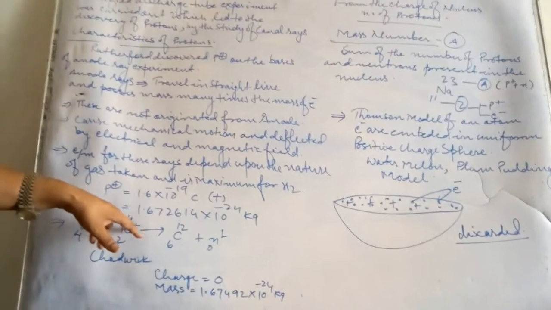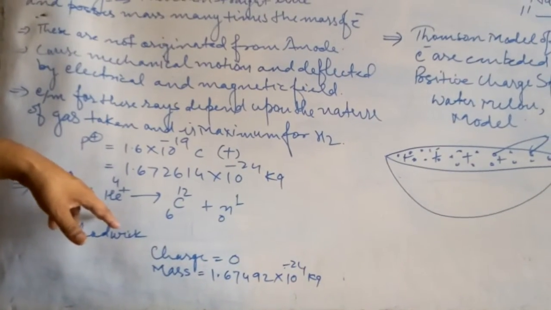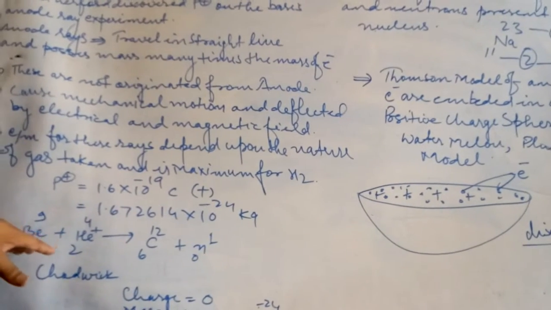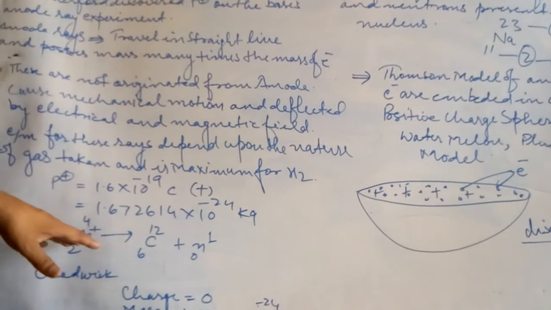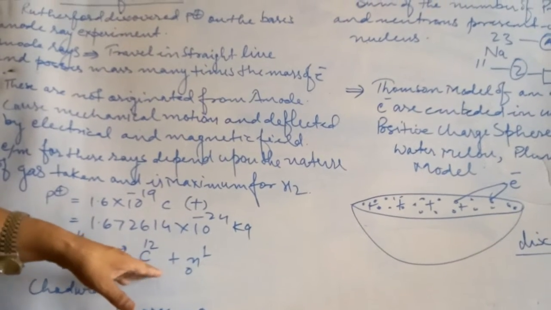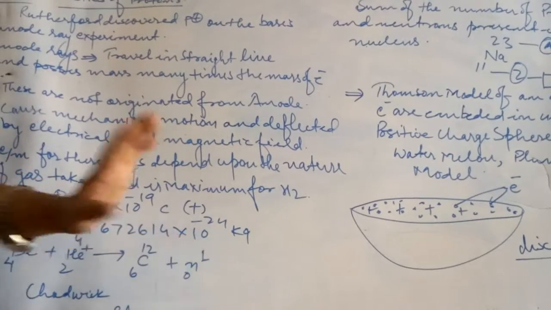For me, this positive charge indicates that it possesses 2 protons and 2 neutrons. So after bombardment of beryllium with the alpha particle, it gives carbon and one particle which has no charge but a mass of 1 unit.